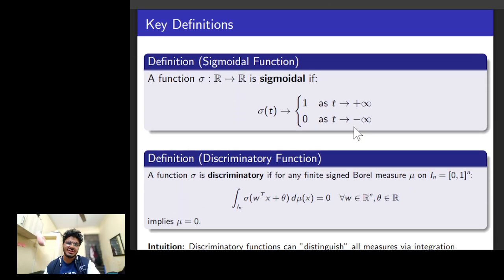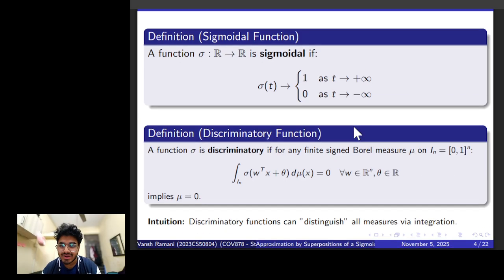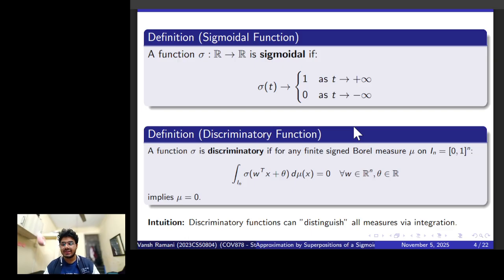So some quick definitions: I say that a function sigma is sigmoidal if it is 0 at input minus infinity and 1 at input infinity, and it's continuous. It does not have to be continuous, but for this paper the assumption is that it's continuous.